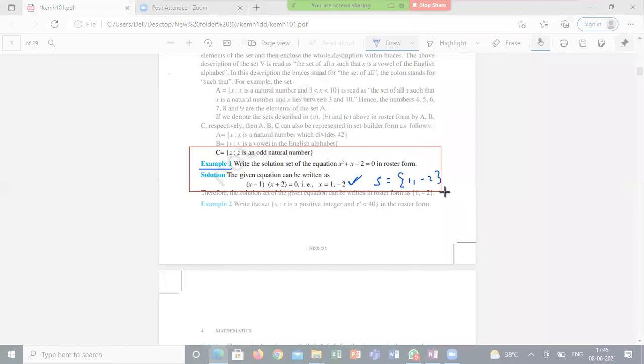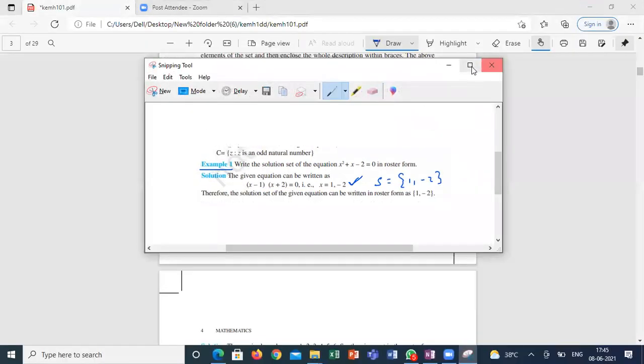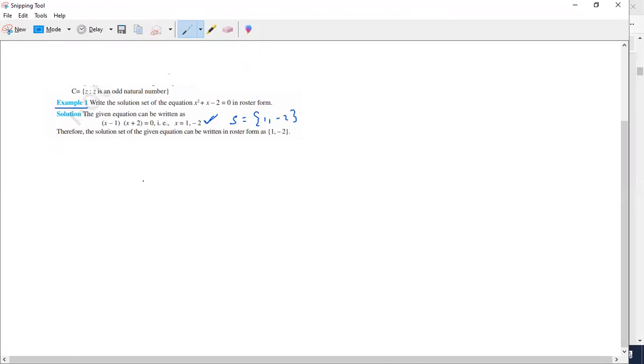Sir, X such that X belongs to natural numbers and X is a solution of X squared plus X minus 2. Yes, S is equal to X such that X is a solution of X squared plus X minus 2.